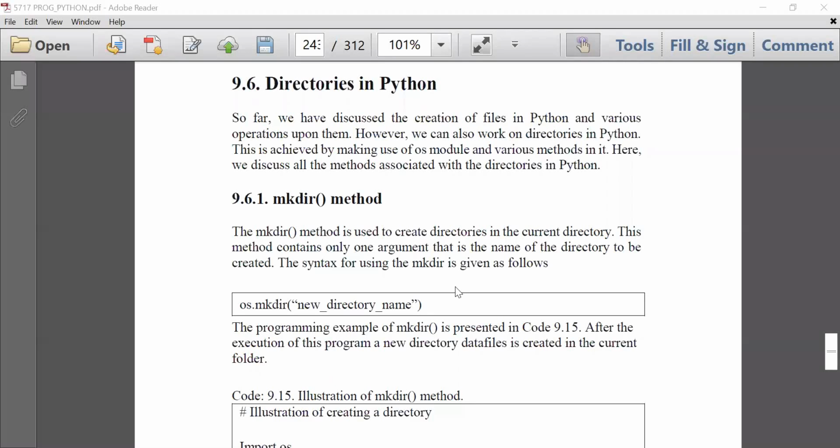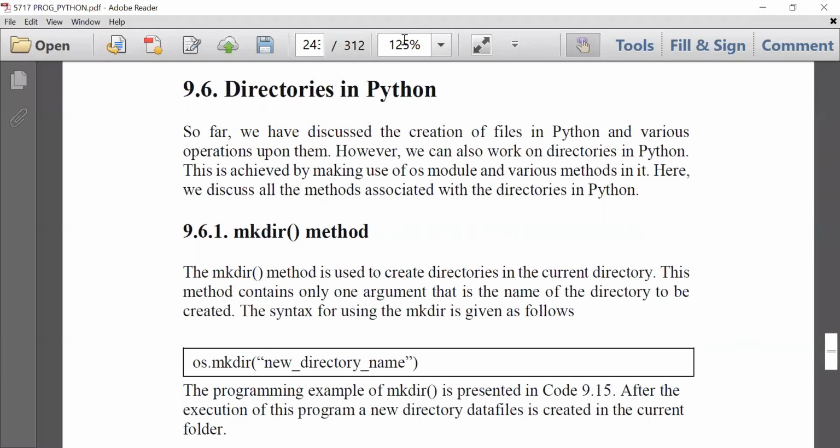Today we'll start a new topic of file management in Python. These are called directories in Python. What is a directory? A directory is basically a folder that we create in the Windows operating system. We create some directories or folders, and there are subdirectories also in which we can store our files. So in order to categorize the files in a proper manner, we need directories.